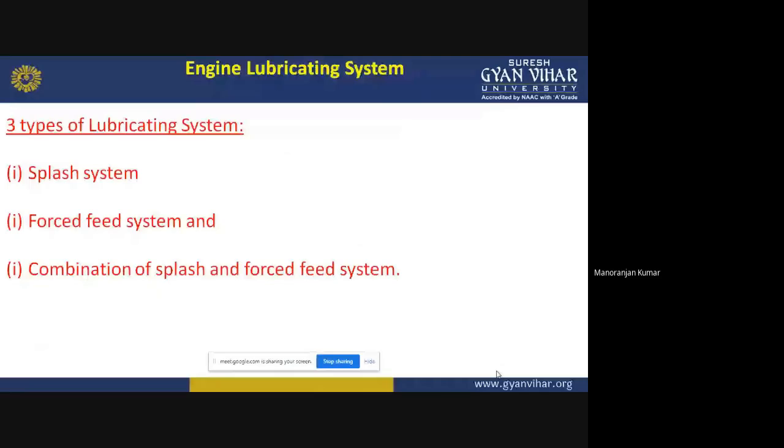First is the splash system. Second one is the force feed system, and third is a combination of splash and force feed system. Means in an engine, the combination of two forms is there. So a combination of these two forms, splash and force feed system, will be there.